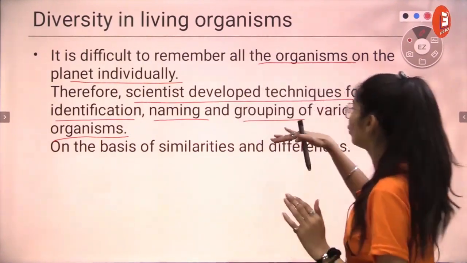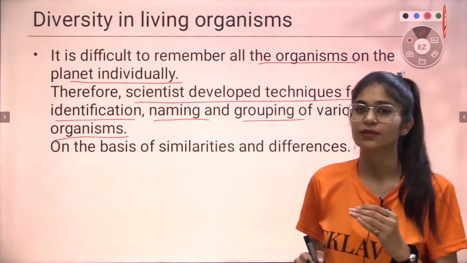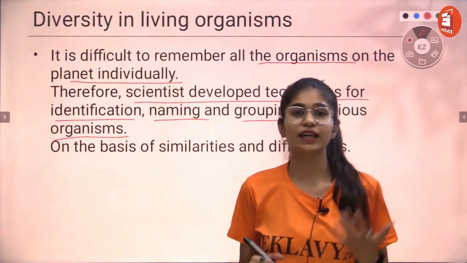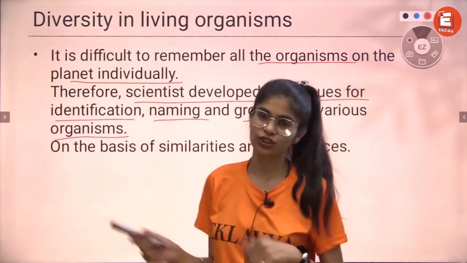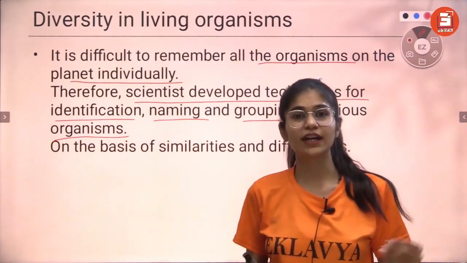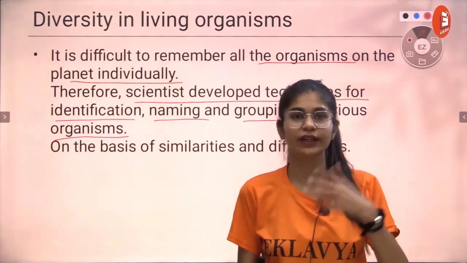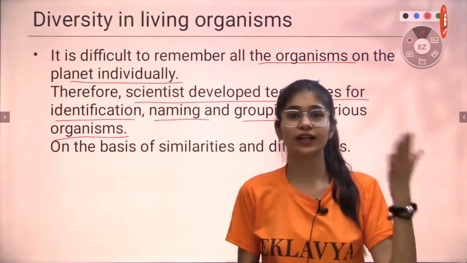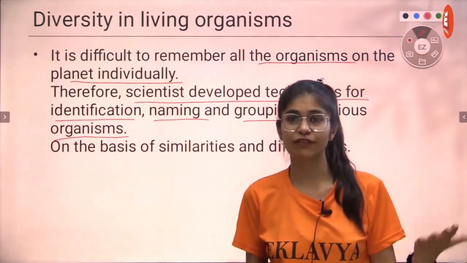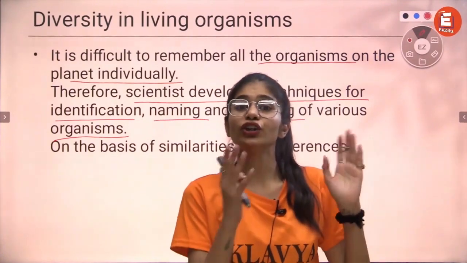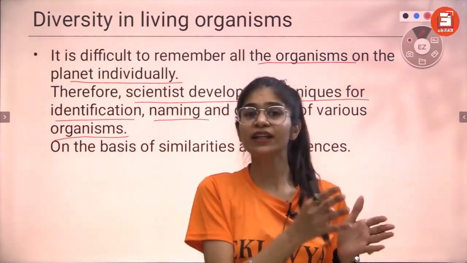The third thing that we're going to talk about is grouping of various organisms. Now, why are we grouping organisms? Like I just said, if you try and talk about them individually, you're going to talk about a husky dog differently, a Labrador differently, a German Shepherd differently, a Chihuahua differently, a pug differently, which means even if they're all dogs, you're going to learn about them individually.